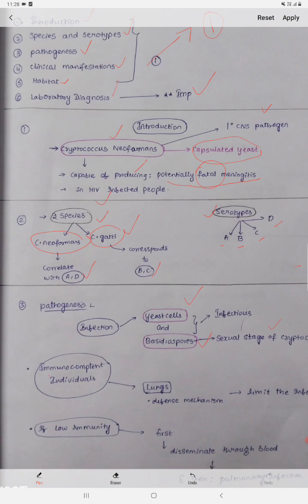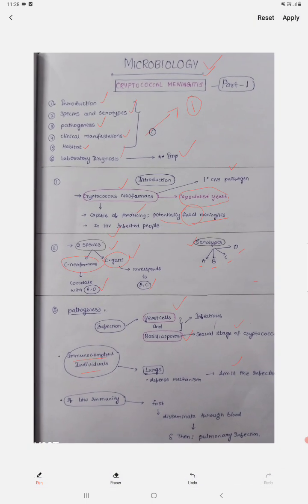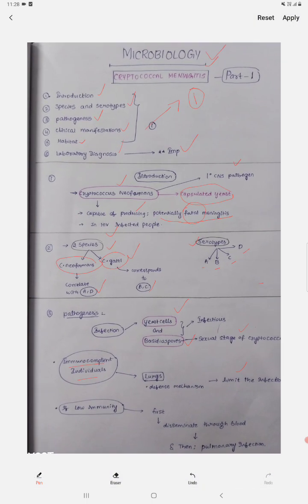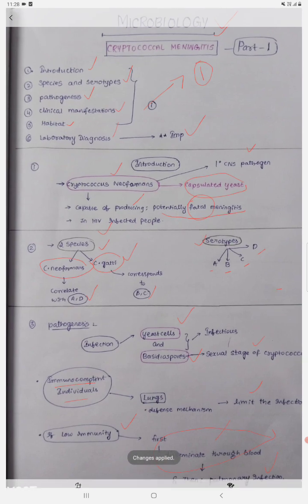So what happens in the two types of individuals, immunocompetent and immunosuppressed? In immunocompetent individuals, our lungs perform the defense mechanism and limit the infection only to the lungs, and it does not spread any further. Whereas in low immunity patients, such as those with HIV or transplant recipients, whom I'll discuss in the risk factors, the infection first enters the blood and spreads all through the blood, and then it causes infection of the lungs, leading to pulmonary infection. So this is all about the pathogenesis.